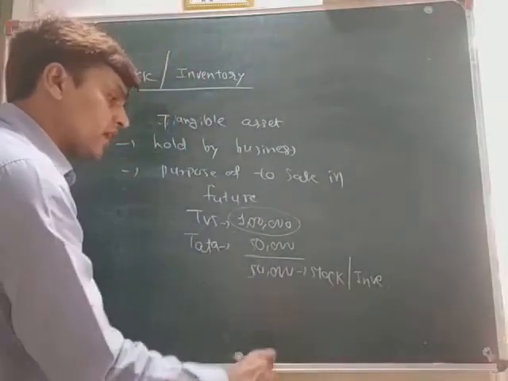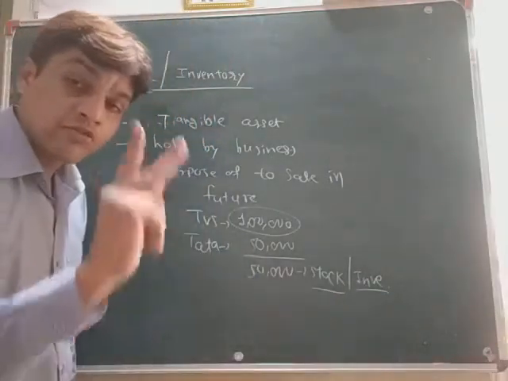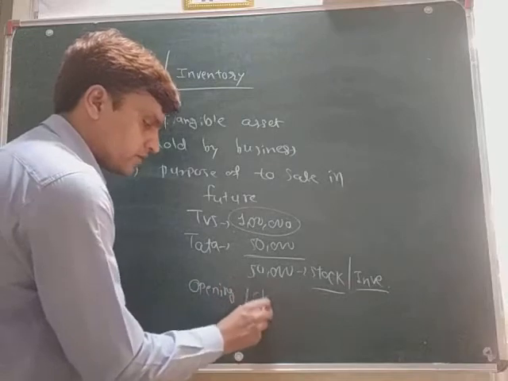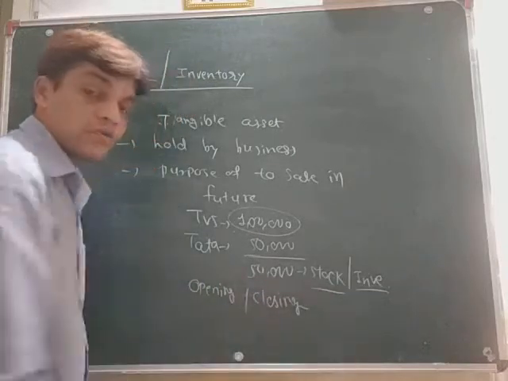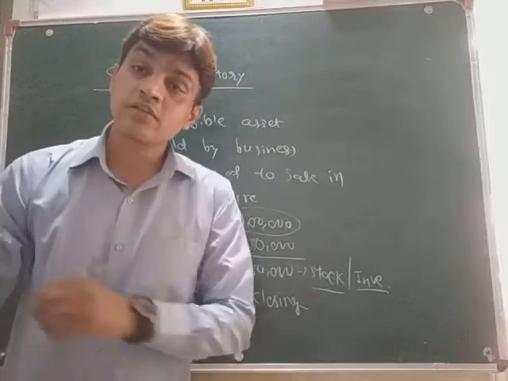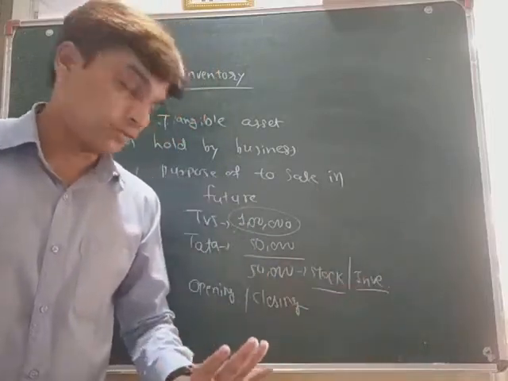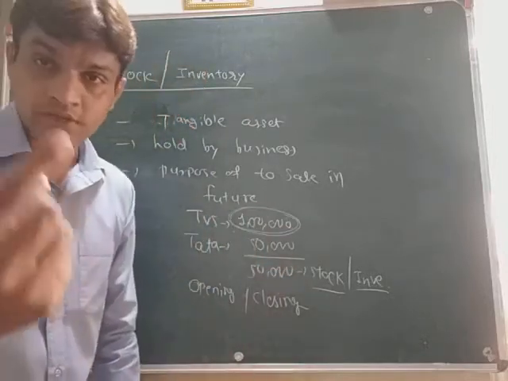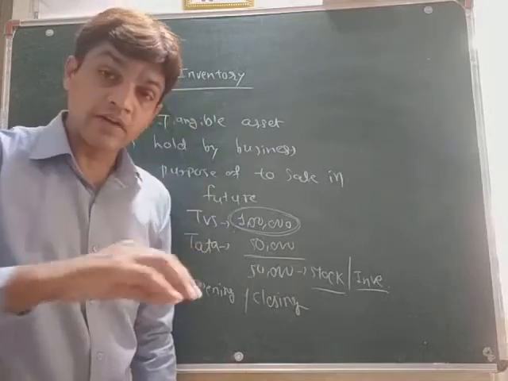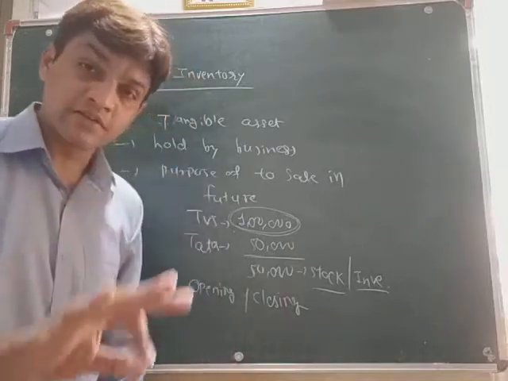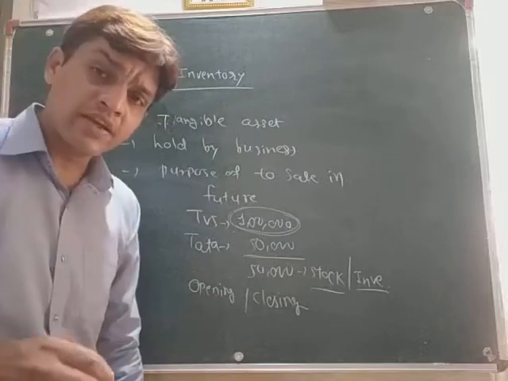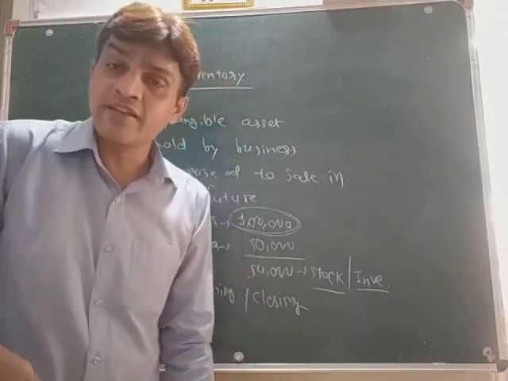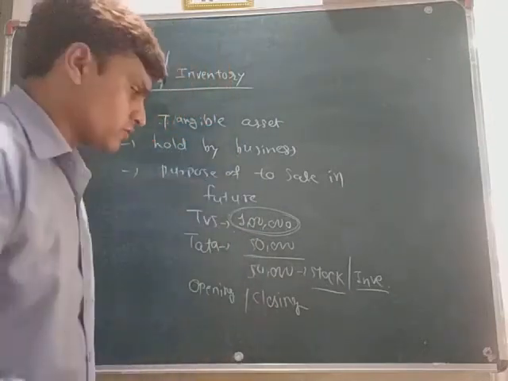Okay, now this stock or this inventory are of two types. One is opening and one is closing. Okay, now what is opening inventory and what is closing inventory? That I will tell you. Look here. At the beginning, how much tires they have? Yes, it was 1 lakh rupees. Sorry, it is 1 lakh tires, not 1 lakh rupees. 1 lakh tires they have. Okay. Actually, the stock is presented in a monetary value in the account, so we can say yes, it is of 1 lakh rupees. We can say that, no problem.